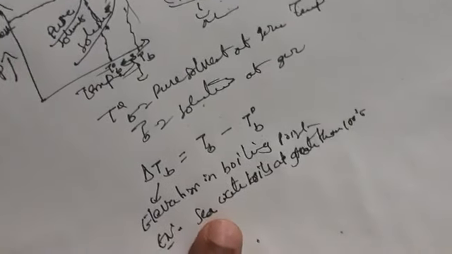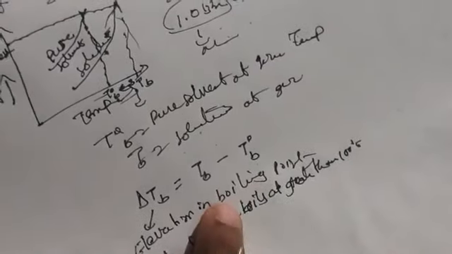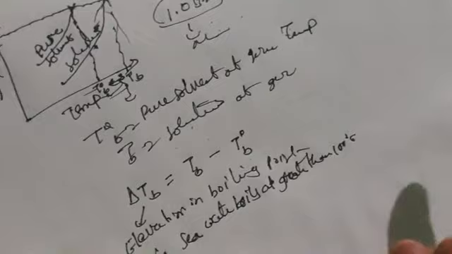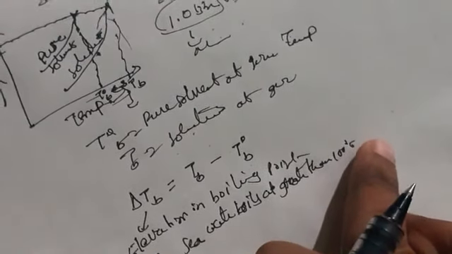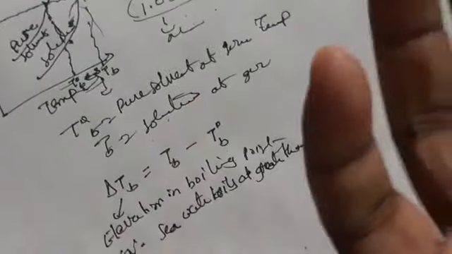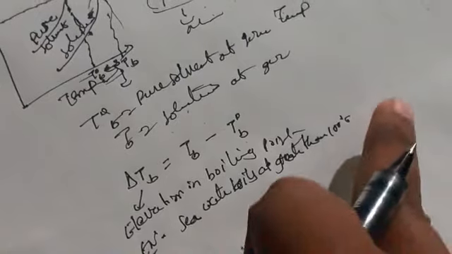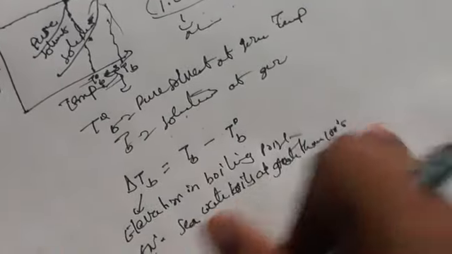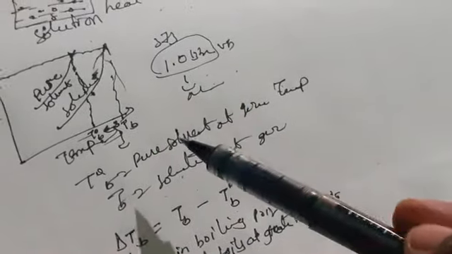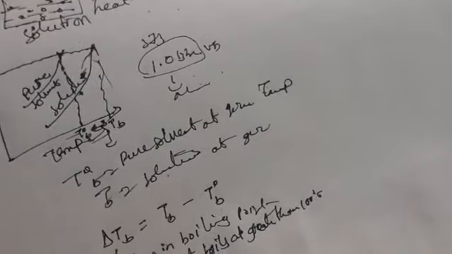When you go to the sea and the sunshine comes, the sea water gets more heat, and in the summer season the water is going to boil. So sea water boiling at greater than 100 degrees centigrade is the example. Liquids with a high boiling point will have low vapor pressure and are also less volatile.